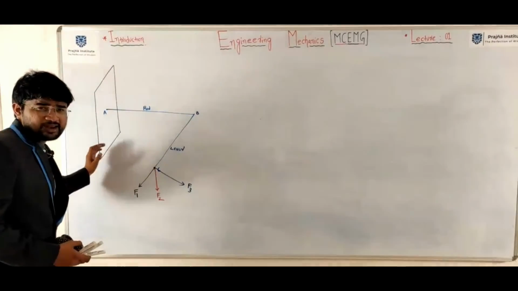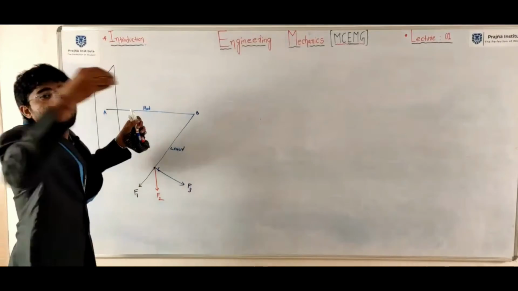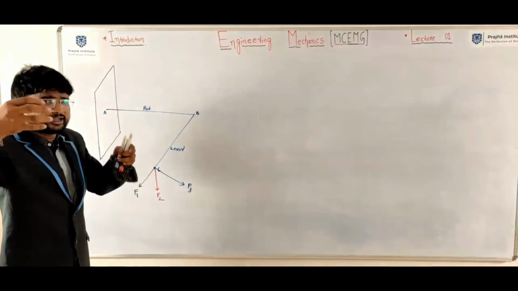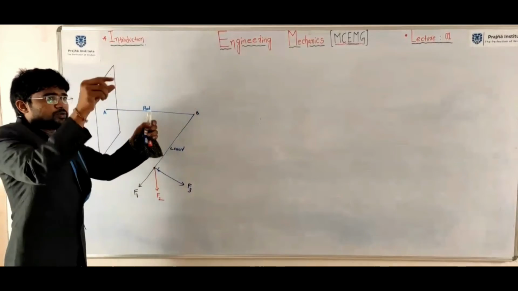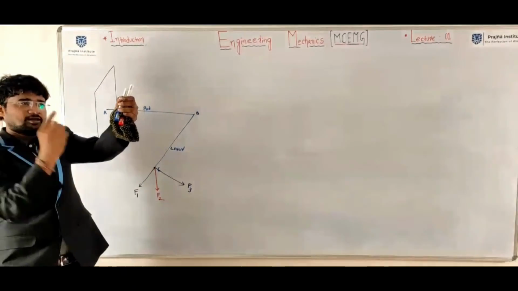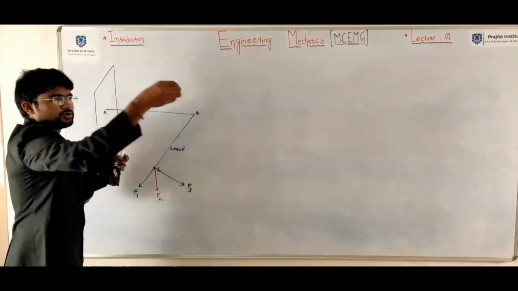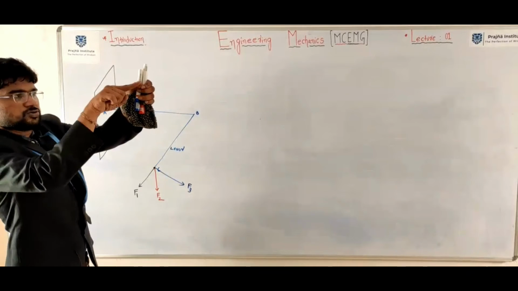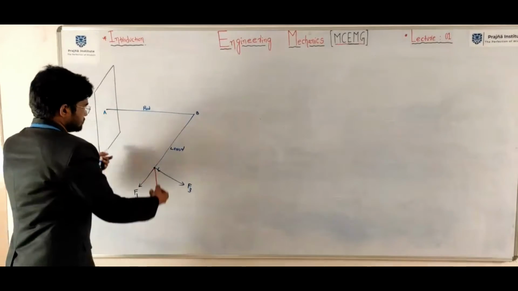This is the wall. One rod inserted into the wall. This thing came out of the board. One load is acting like this, F1 out of the board. One load is acting F1, F2, and F3. Okay, so this is the thing.